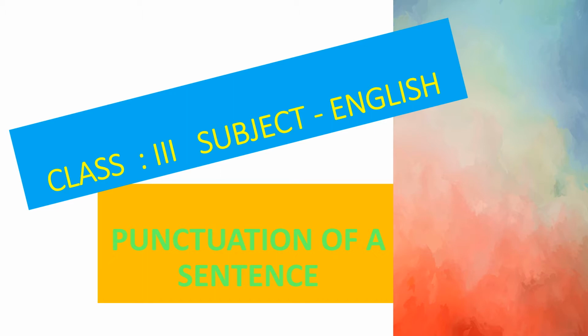Now, following the rules and writing the sentence correctly with certain marks, with certain symbols is what is called punctuating a sentence. Now let us learn what is actually used for punctuating sentences and how and when it should be